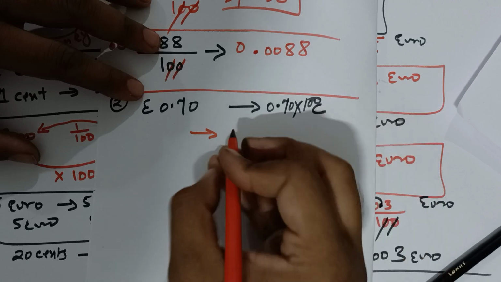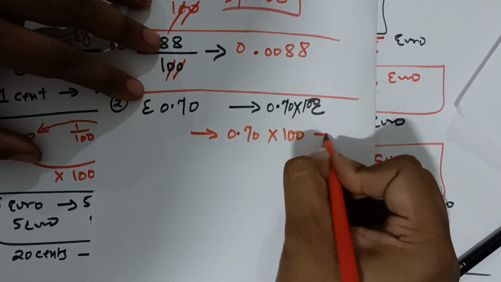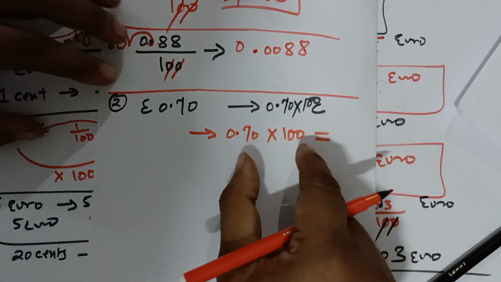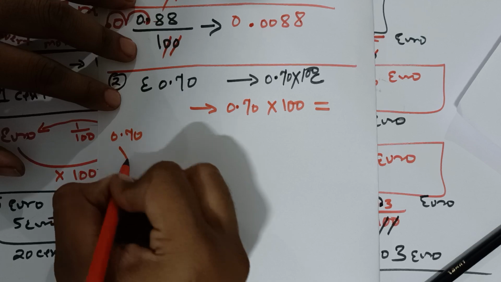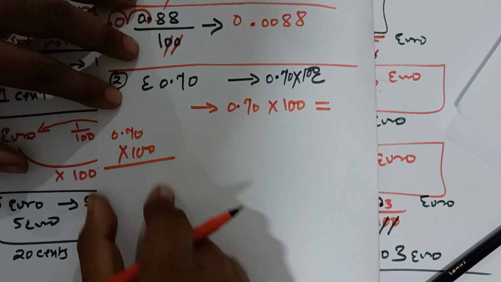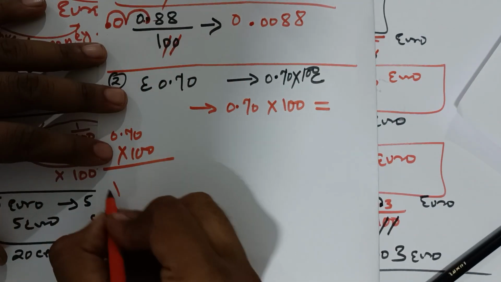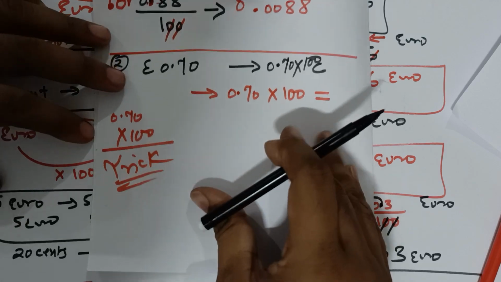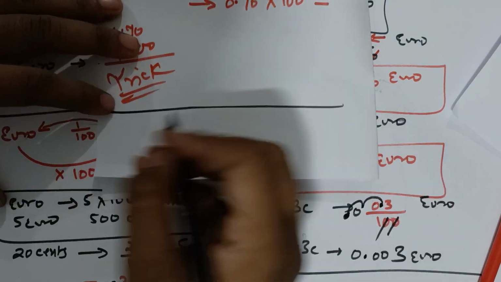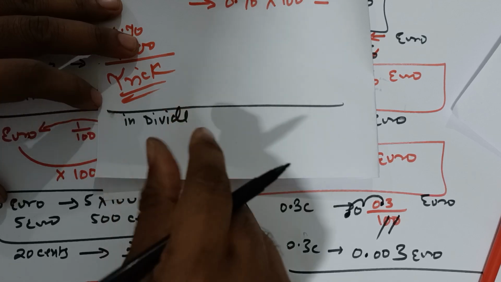Now how would you multiply? I think you must know how to multiply this. You can multiply in this way, but I am just telling you a shortcut trick. This is a very important trick.